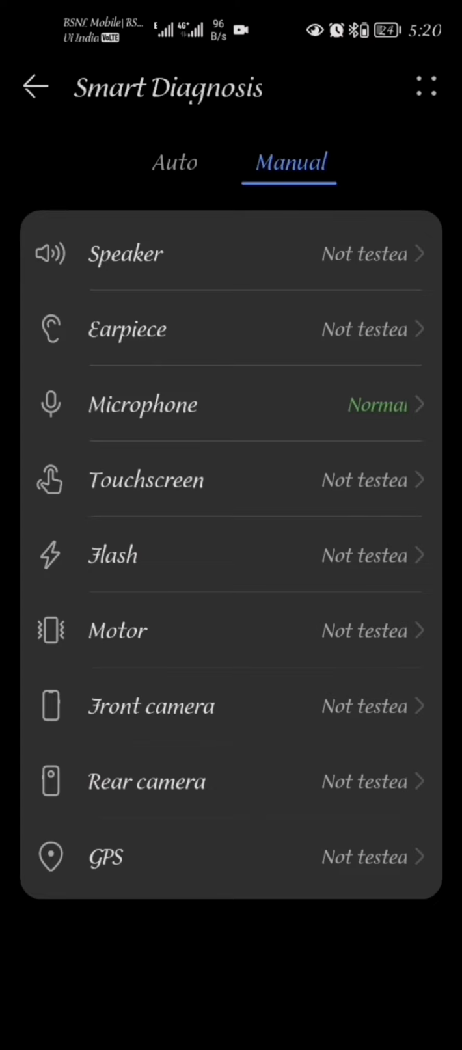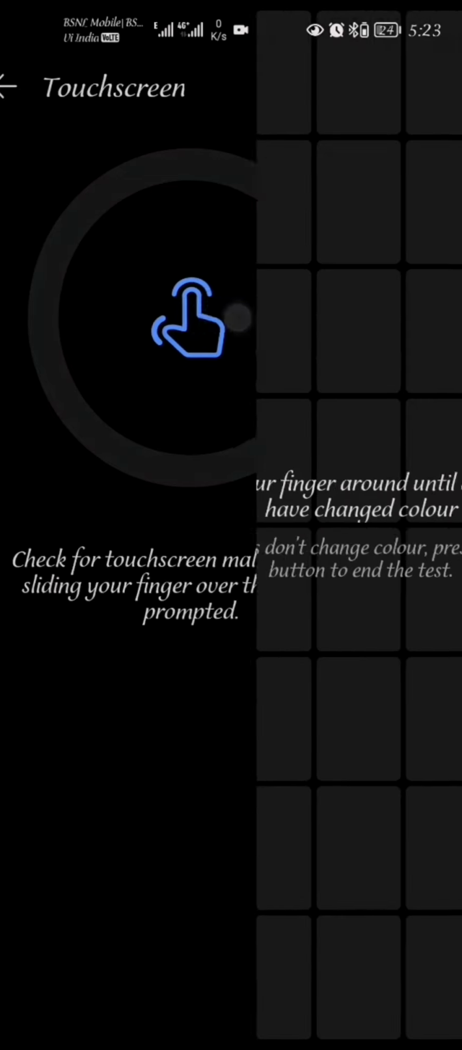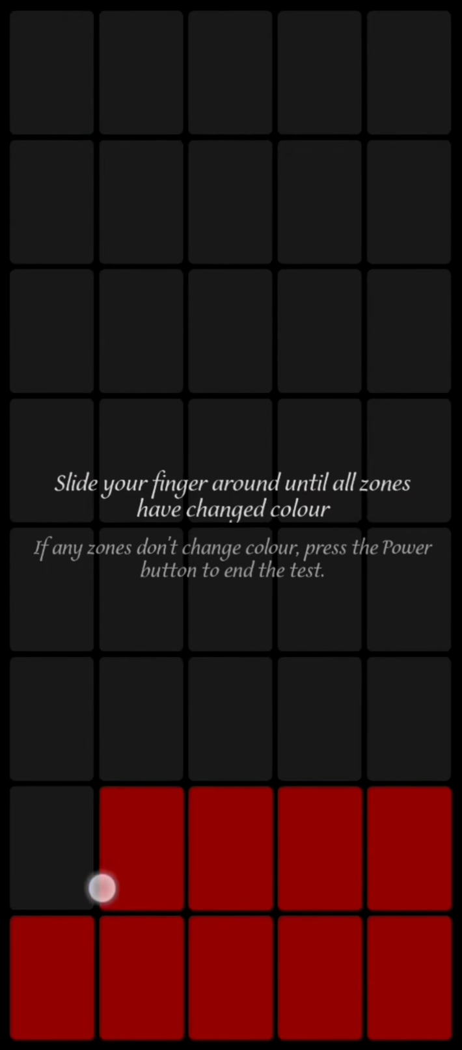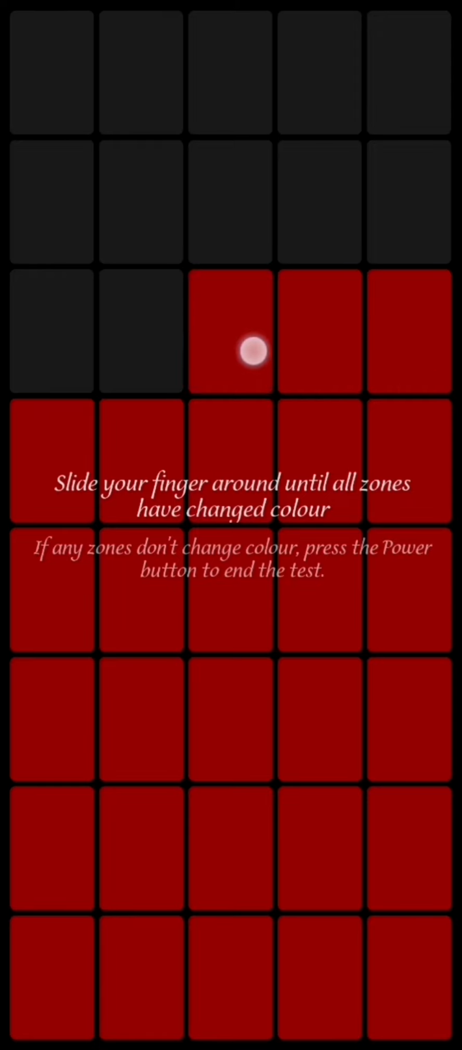So before rushing to your service center, you can just check whether there is a problem with the hardware or maybe your application may not be functioning, and you can try to do a home diagnosis right away. So this is a very good option available in Huawei devices, which saves a lot of time.